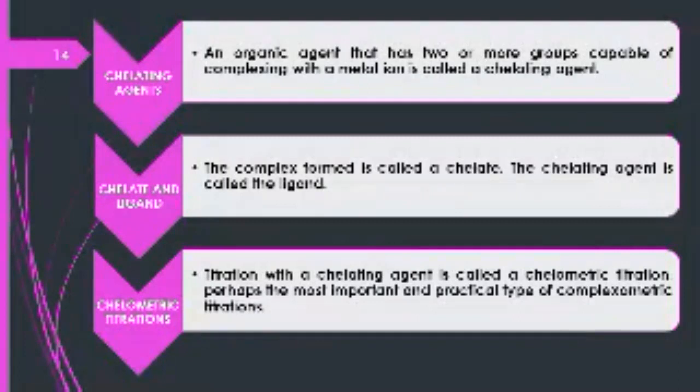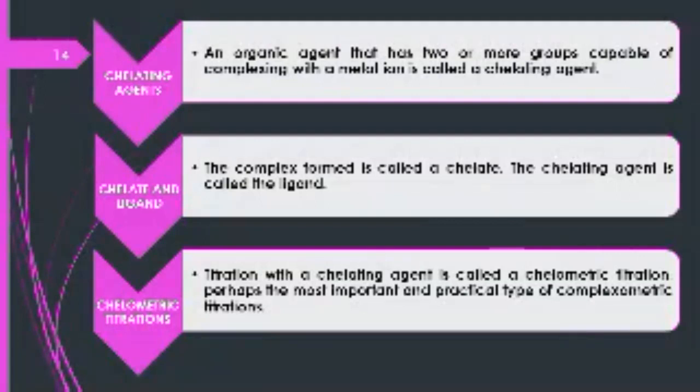What is a chelating agent? An organic agent that has two or more groups and which is capable of complexing with a metal ion is called a chelating agent. The second term is chelates. What are chelates and ligands? The complex formed in the reaction of chelating titrations is called a chelate, and the chelating agent which is used in complexometric titrations is called a ligand.